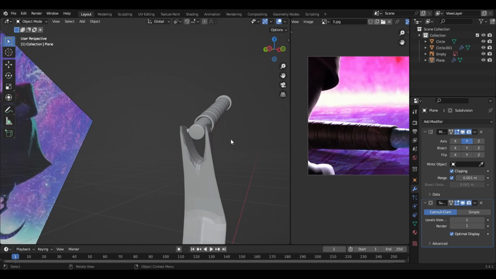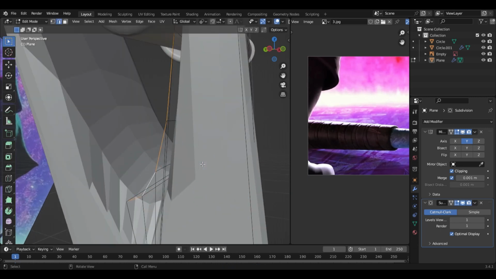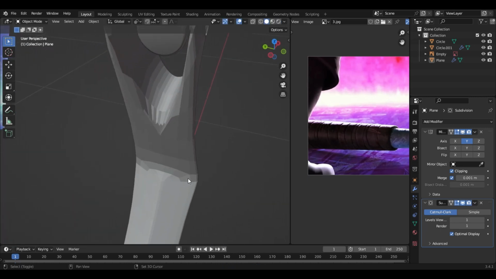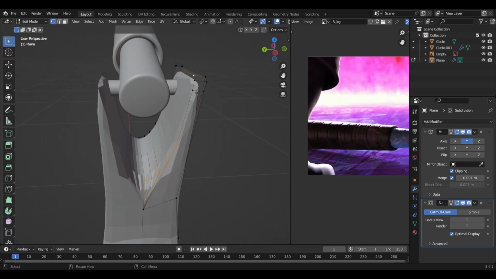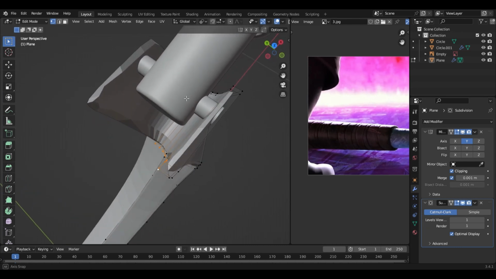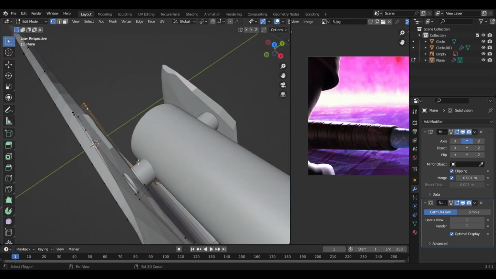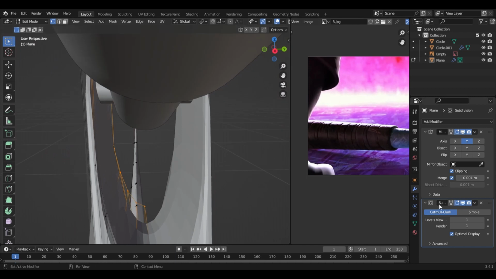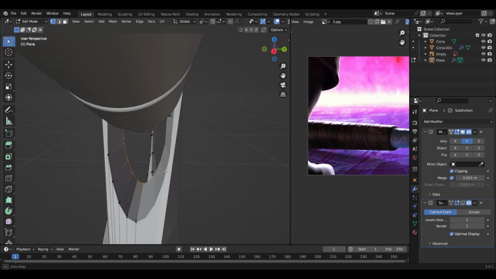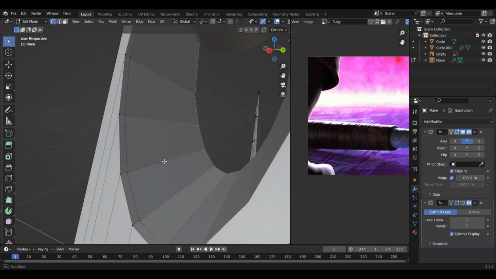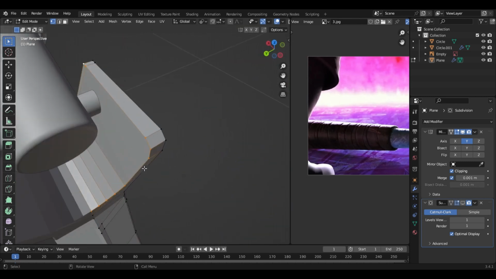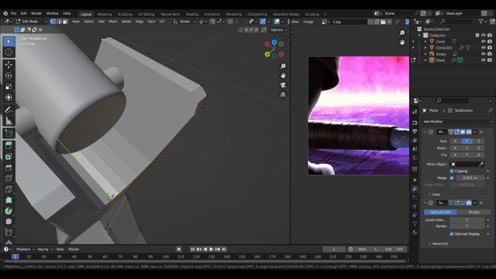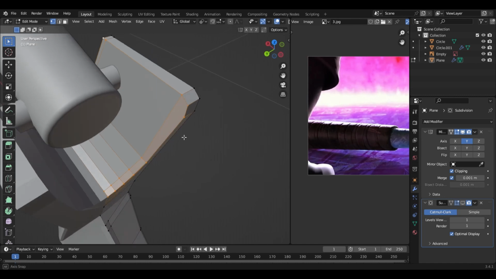And alright, now we have to solve this part, which looks terrible. Okay, select all these ones. This one, and hide the subdivision modifier. And also let's just press K to add loop cuts, and do this thing.